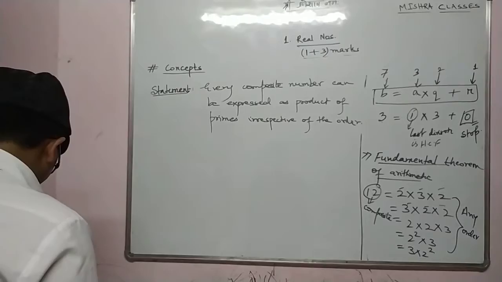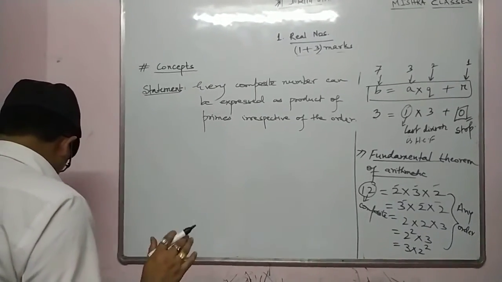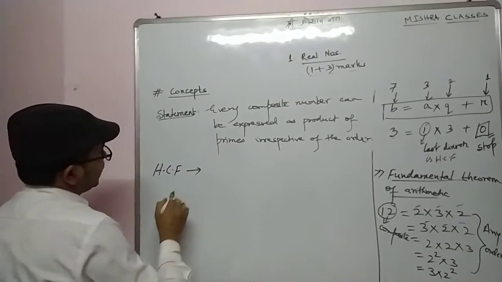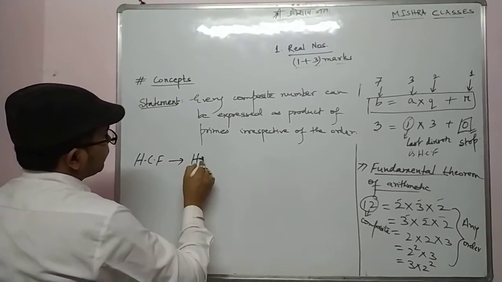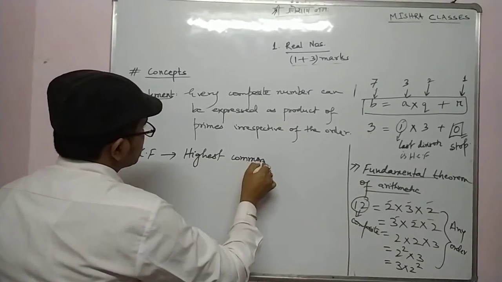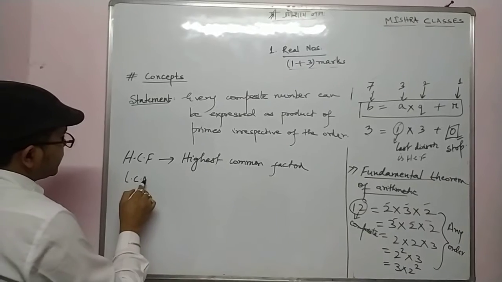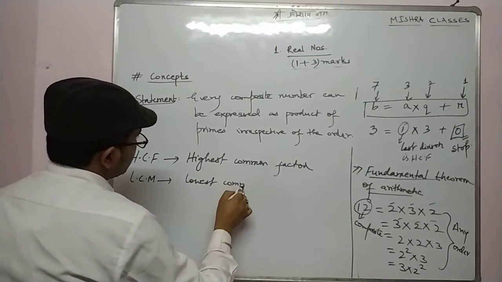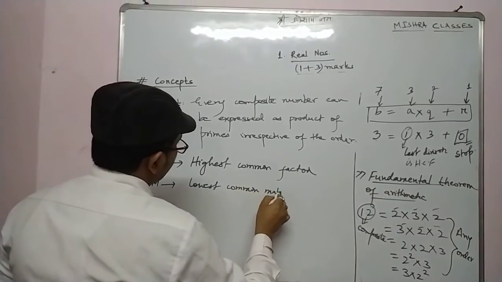Next, always remember two things. HCF means highest common factor. And what is LCM? LCM means lowest common multiple. Is it clear?